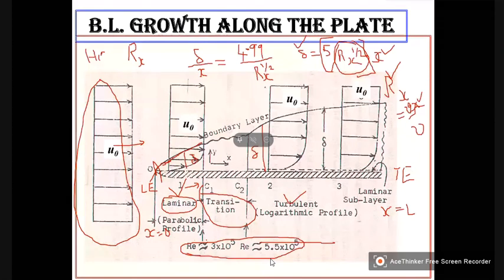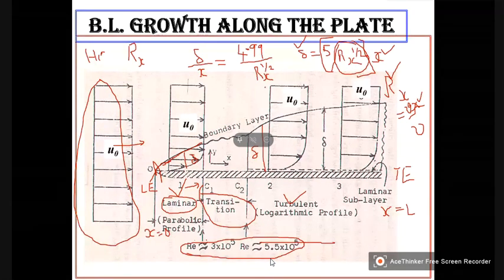Then why am I saying 3 into 10 to the power of 5? The reason is that 2,000 is for the case of flow in pipes. It is not a universal value. For all boundaries or all systems, the critical Reynolds number is not fixed.